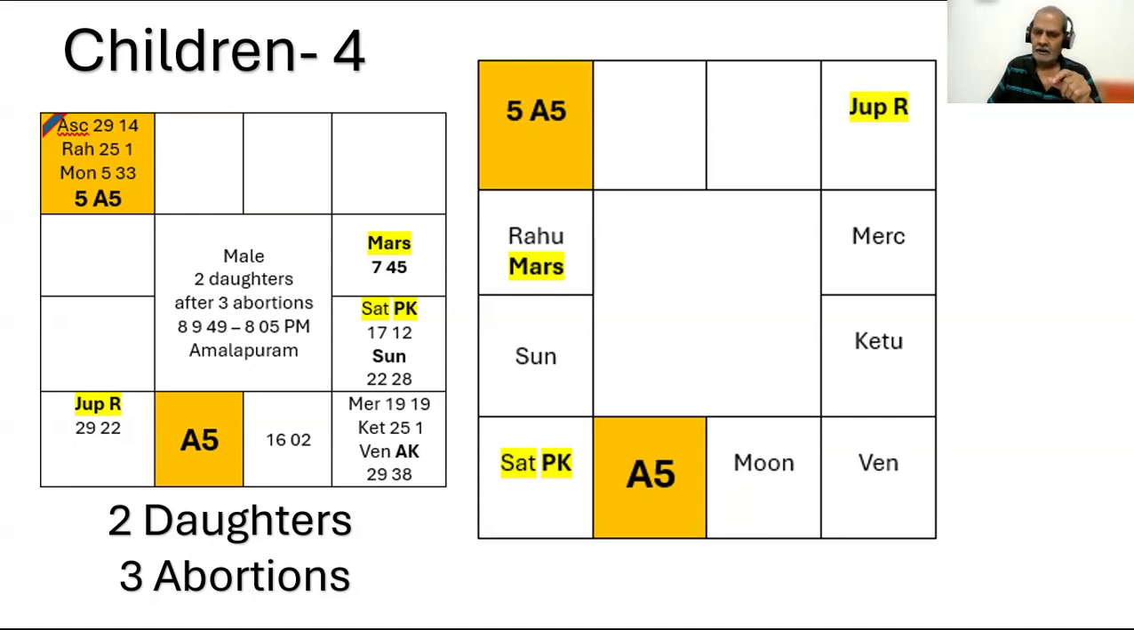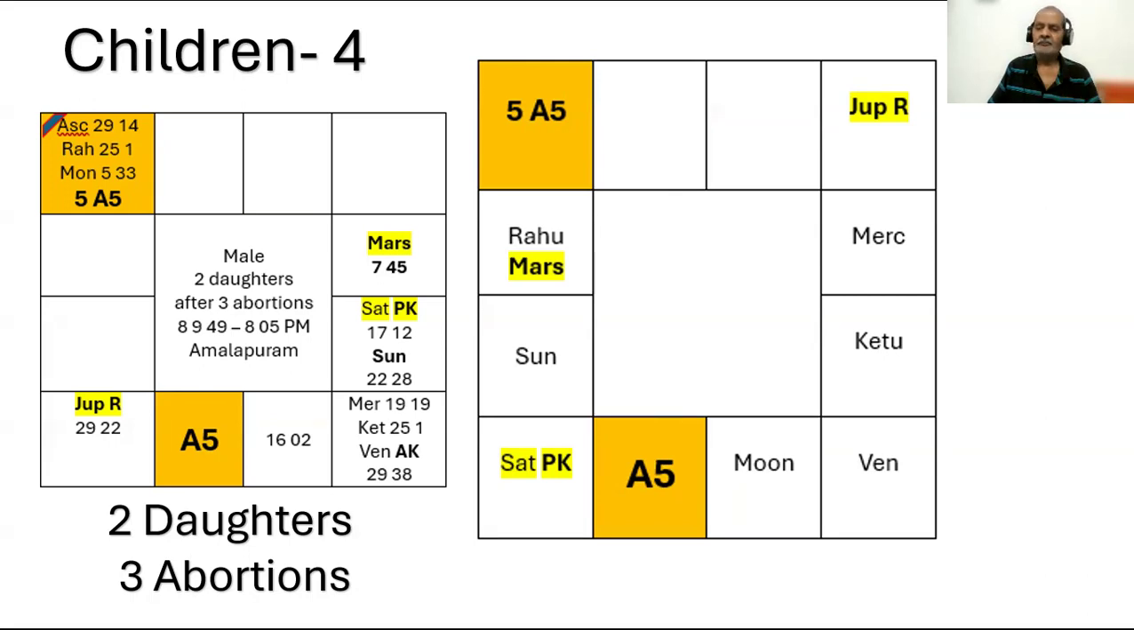So the padas A5 and fifth from A5 are in even signs, and the lords of those padas, Mars and Jupiter, are in odd signs. And Uttarkaraka PK also is in an odd sign. So at the very first sight, you cannot say that this native has only daughters and no sons at all. This looks absurd.